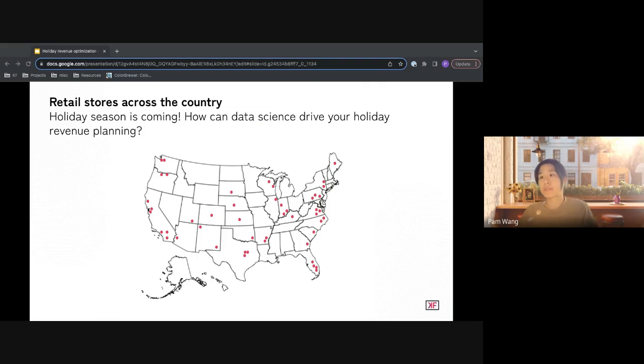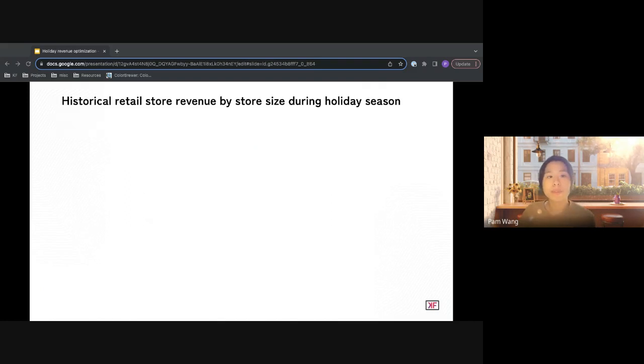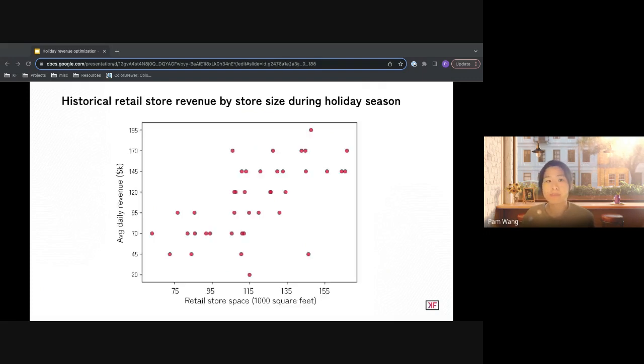We turn to historical data. Let's dive into a hypothetical scenario. In this scenario, we assess opportunities only considering the impact of store space constraints. For this scenario, this is the historical distribution of retail store space and retail store revenue.